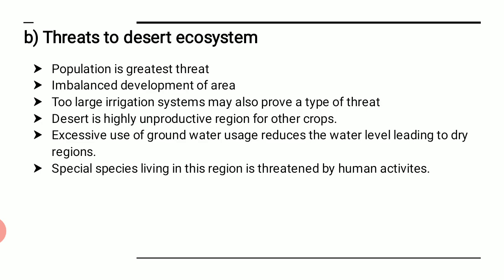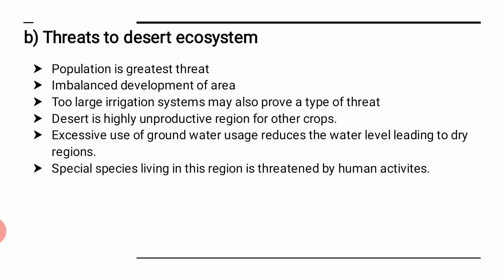Population is the greatest threat, we know. Imbalanced development of the area: the desert area may not be developed very fast, and that leads to the threat. Or maybe there is imbalanced development in such areas, right? So what happens is the desert ecosystem gets spread fast.